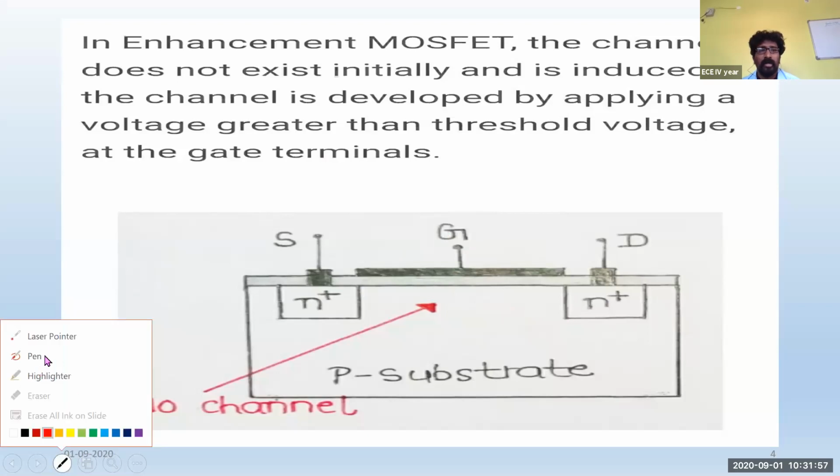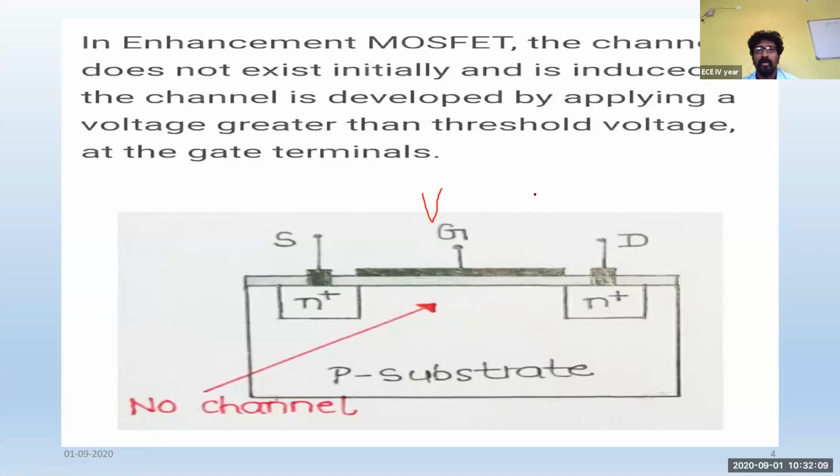So what should be the voltage which has to be given at the gate terminal? The voltage supplied at the gate terminal must be greater than VTH. What is this VTH? VTH is nothing else but the threshold voltage. It is the minimum amount of voltage required by a transistor to turn on. In order to turn on the transistor, you are supposed to supply some gate voltage, and that gate voltage will develop the channel between the source and drain terminal. Because of that, the channel will be conducting, or the transistor will be conducting. Conducting channel means that the channel will be passing the charge carriers through these two terminals.